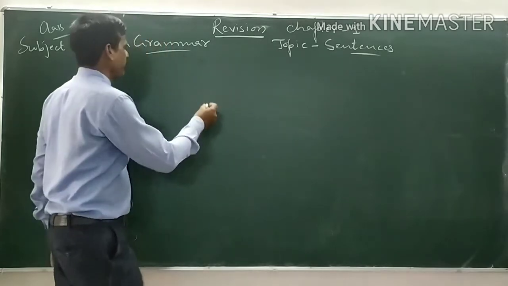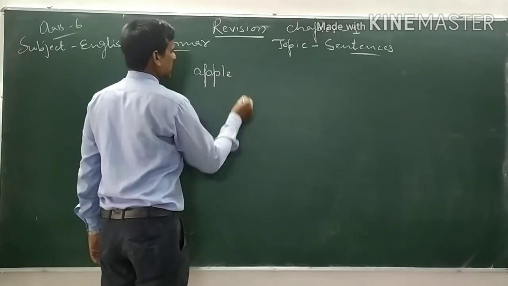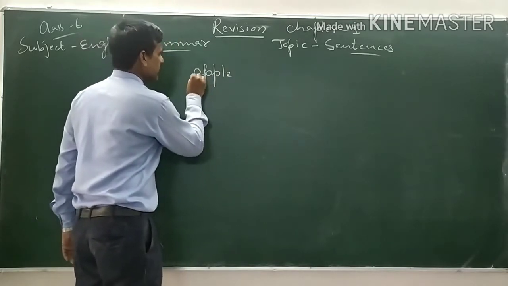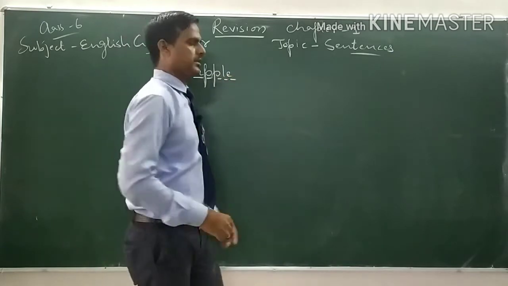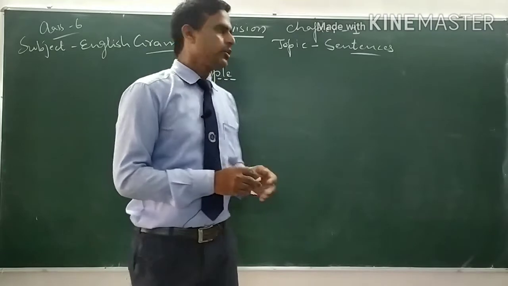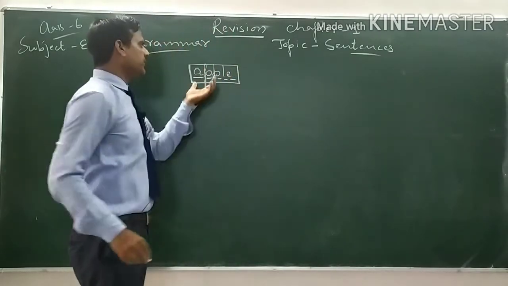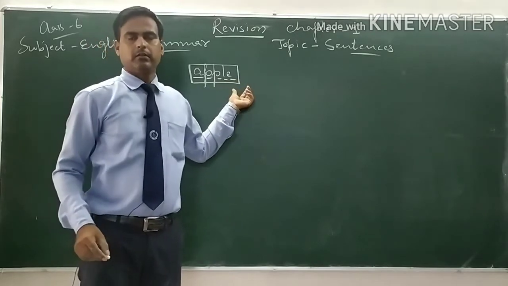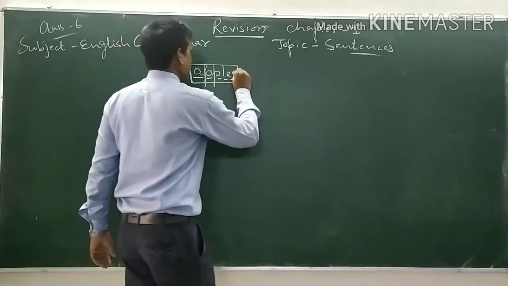For example, apple. It is a group of letters: 1 letter, 2 letters, 3 letters, 4 letters, 5 letters. Apple is made of 5 letters. So group of letters make a word that has a complete sense.